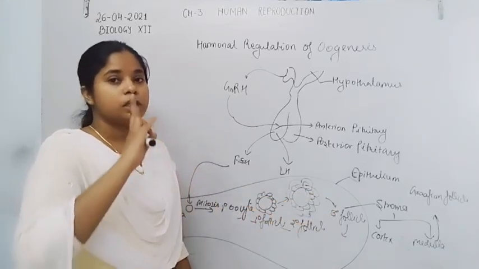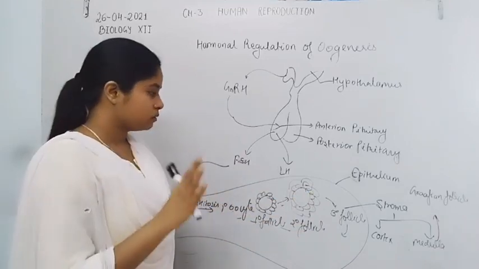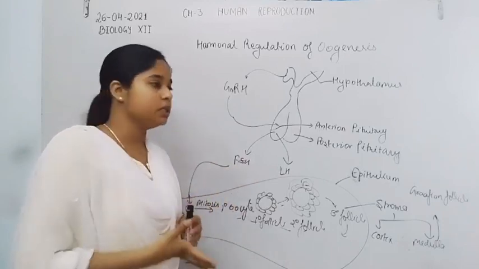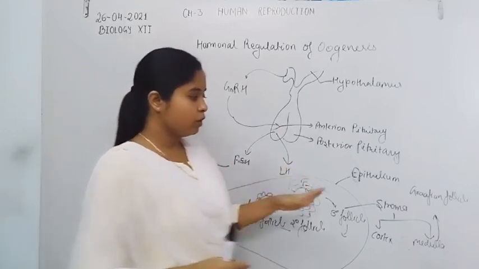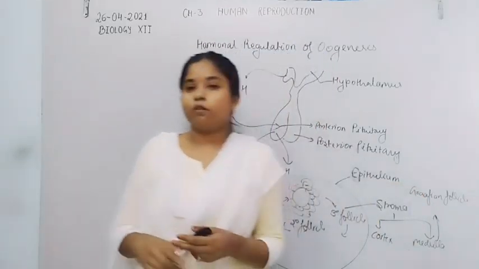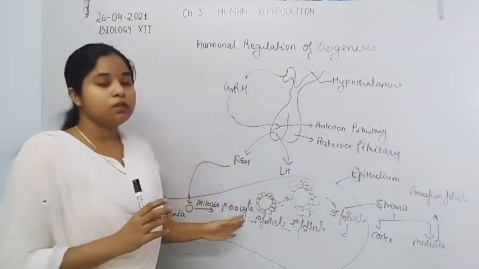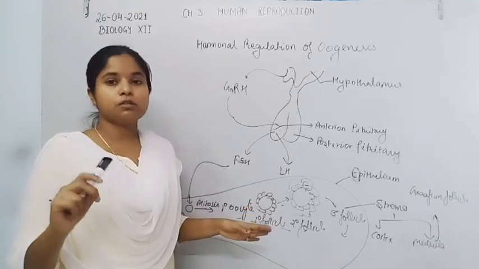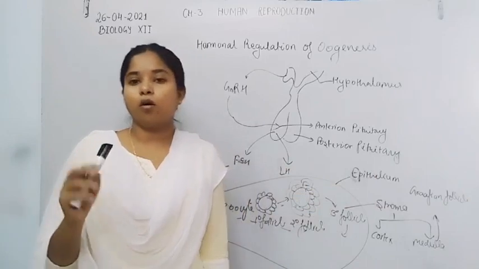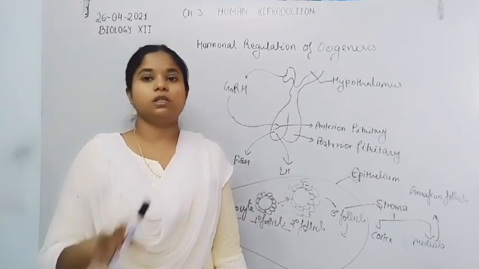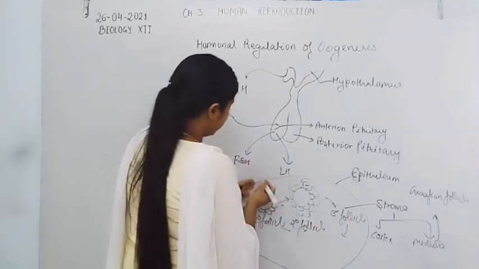Both processes, the formation of the Graafian follicle and the meiosis division, happen simultaneously and in a synchronized way, so that during the formation of the Graafian follicle, the first meiotic division of the primary oocyte is also completed. They complete their first meiosis division to form the secondary oocyte inside the Graafian follicle, and the antrum cavity is also formed. Now, after this, the LH hormone acts.